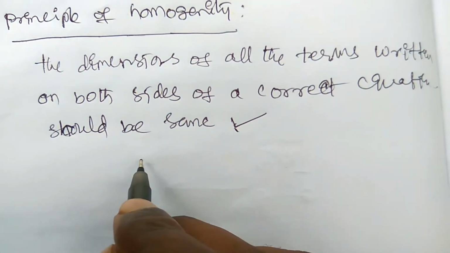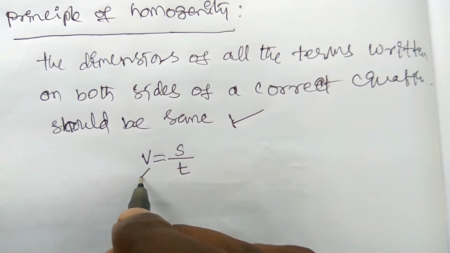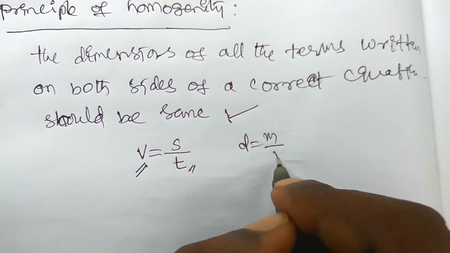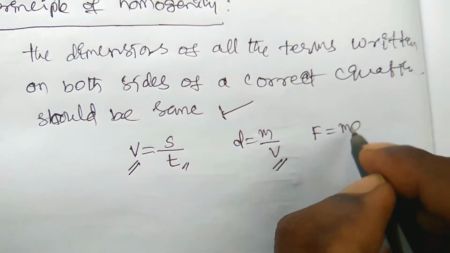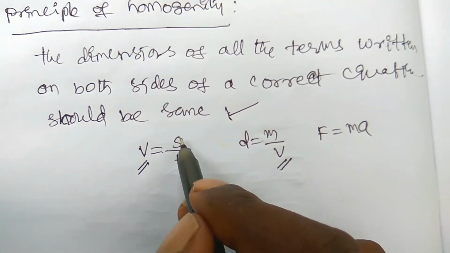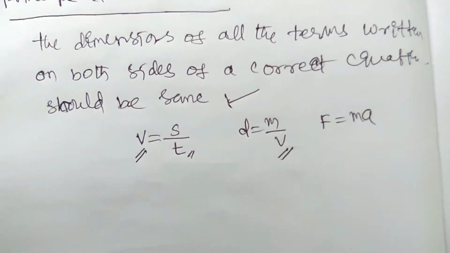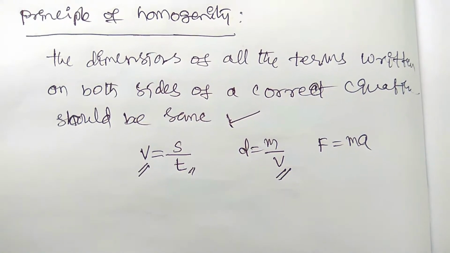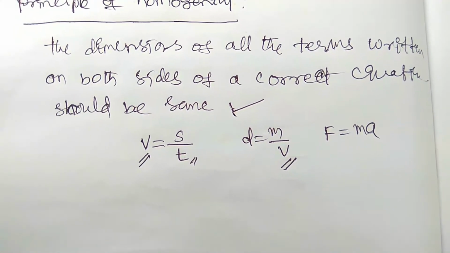Okay, so for example, V is equal to S by T. The LHS is equal to RHS, and the density D is equal to mass by volume, and F is equal to MA. Here the physical quantities are divided, distance by time, mass by volume. So these are divisions, and this is the product, multiplication. Okay, so here whatever operation you have to use, that is division or multiplication or subtraction, whatever that is.